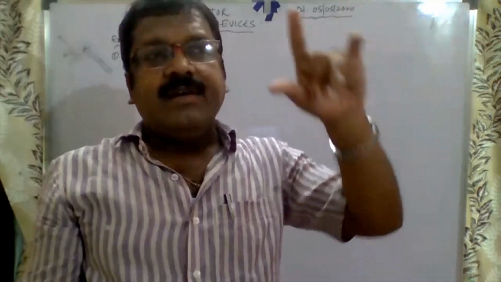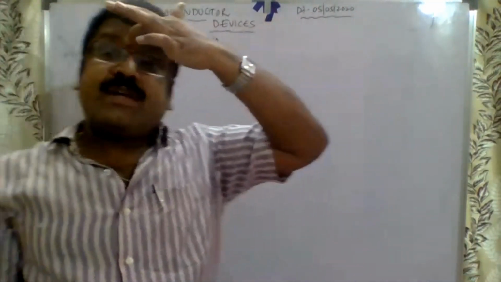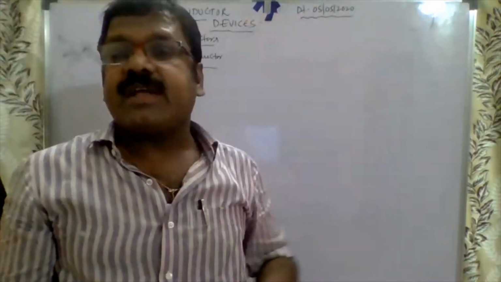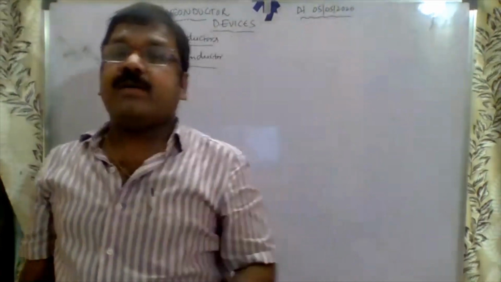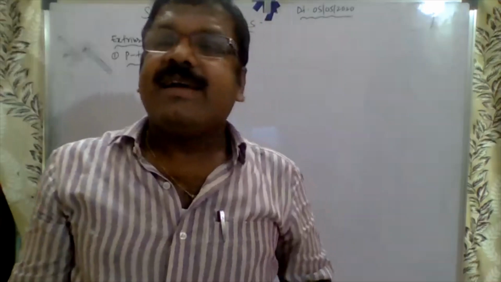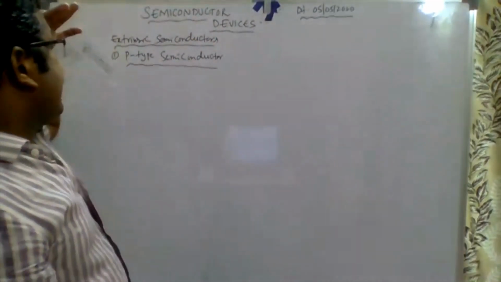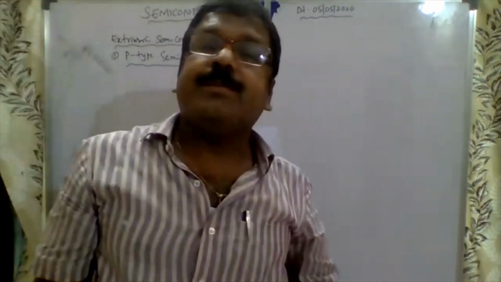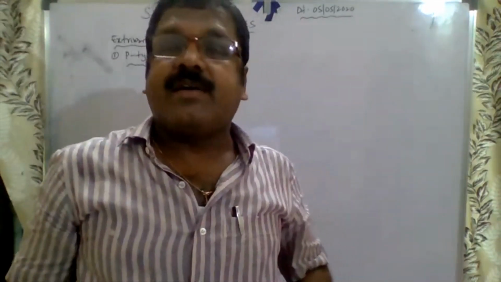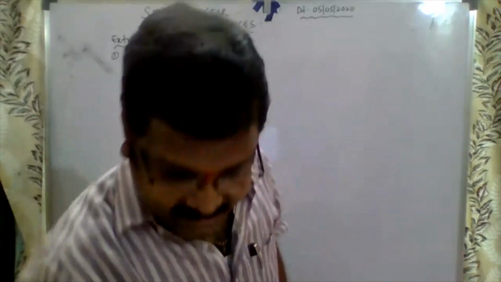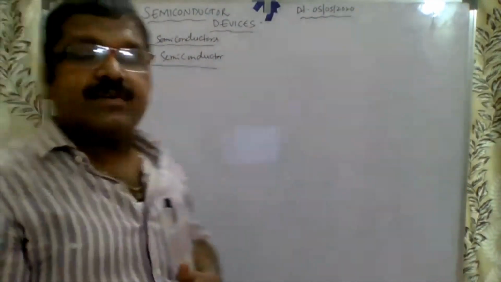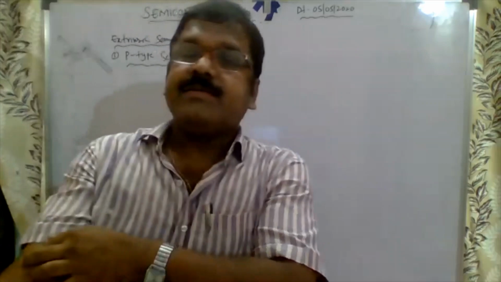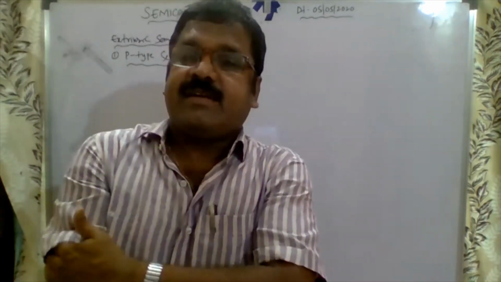These semiconductors are two types: intrinsic and extrinsic. Intrinsic means the pure form of the semiconductor. Extrinsic means semiconductors with impurity. Semiconductors with impurity are called extrinsic semiconductors. Extrinsic semiconductors divide into two types: P-type and N-type semiconductor.